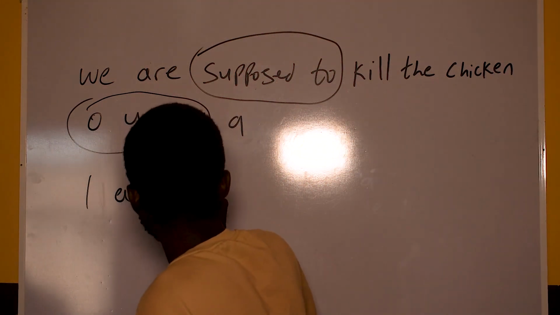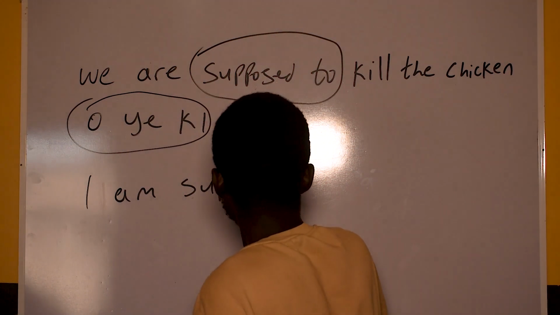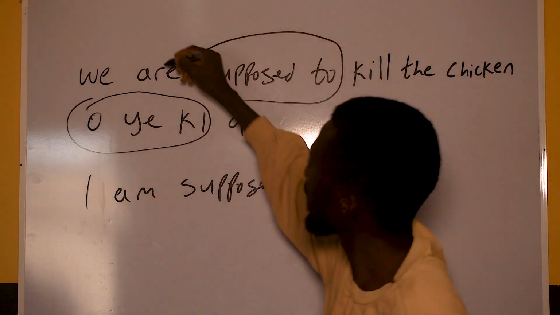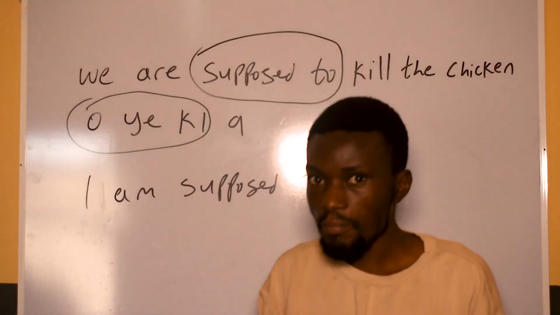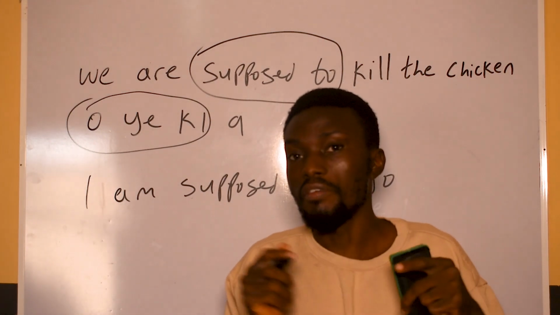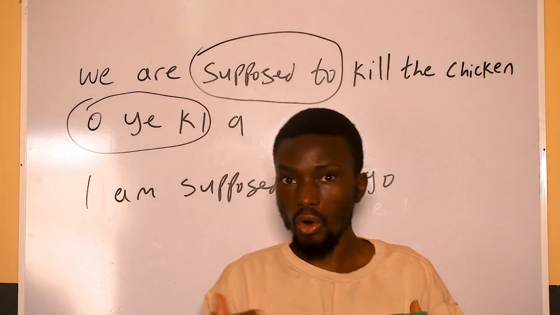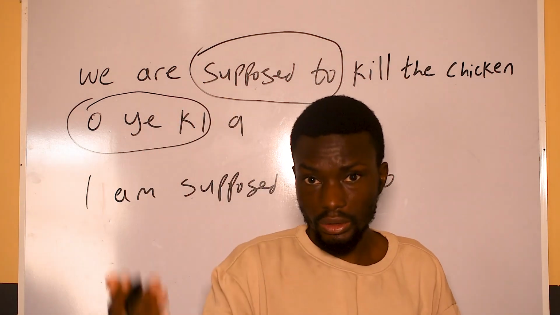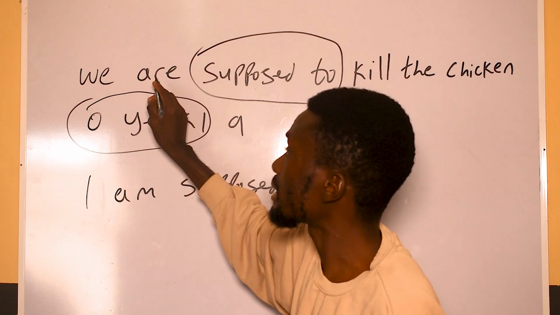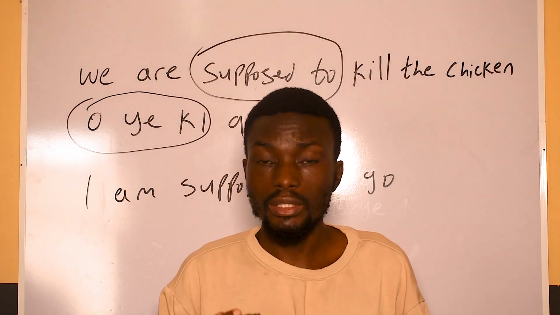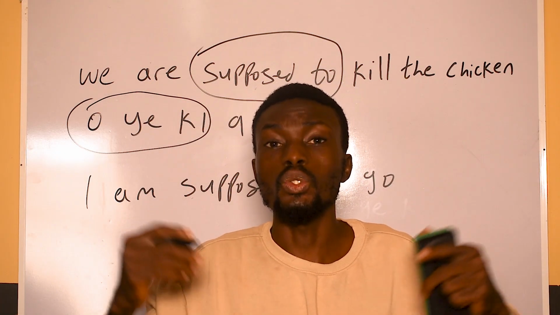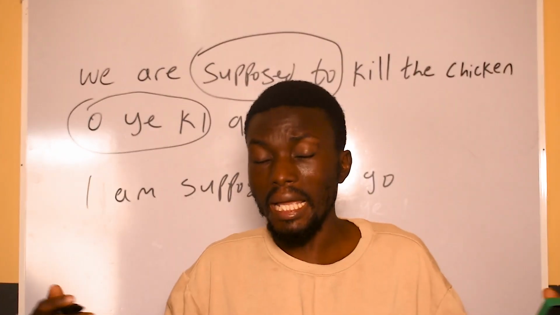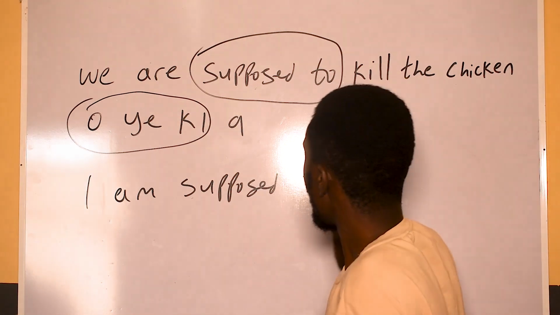I am supposed to go. I'm just trying to explain that in Yoruba language we don't mark this "am" or "is", except it is actually an auxiliary of a verb, like we are going, we are coming. When it comes with "ing", that means it is continuous. So that is when we mark them. And this "are" and "is", when you use it in Yoruba, you are signifying that the thing is ongoing, like I am coming. So I'm supposed to go.